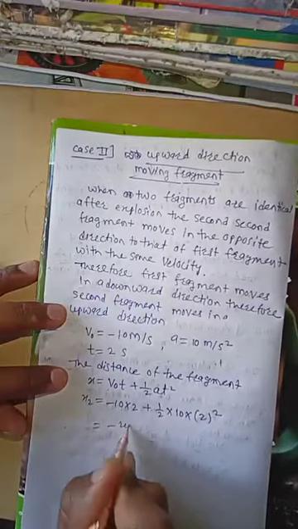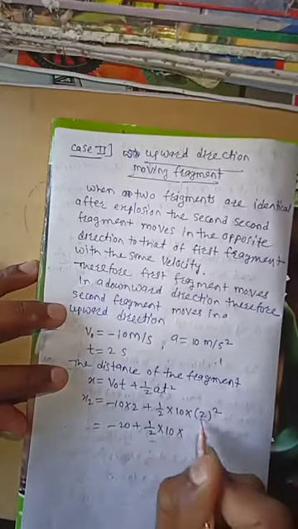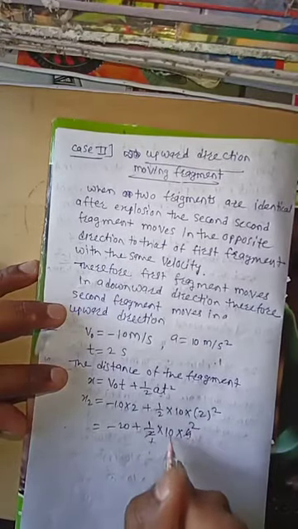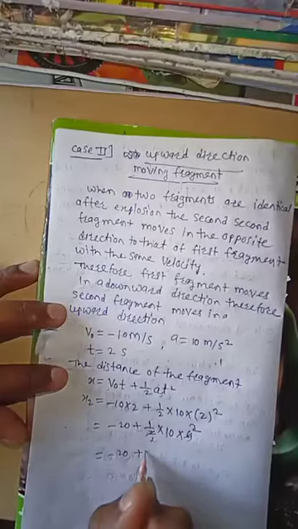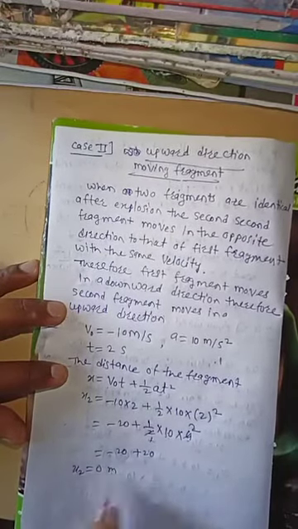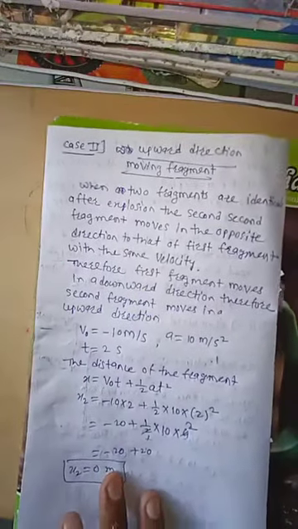This is equal to minus 20 plus half into 10 into 4, that is 20. Therefore minus 20 plus 20, x2 is equal to 0 meters. Means the second particle will be at the same place.